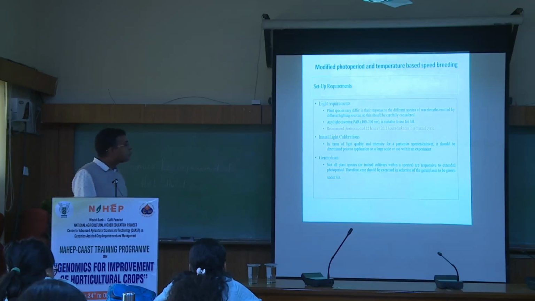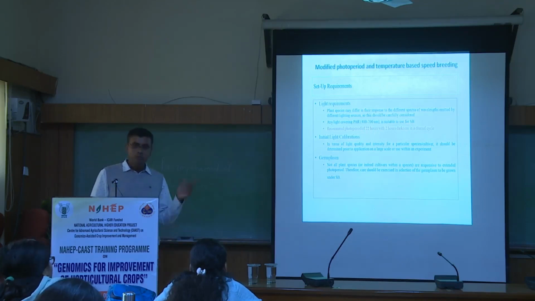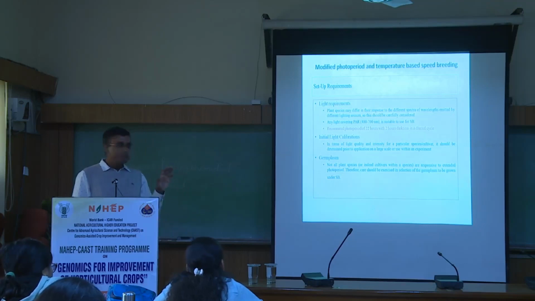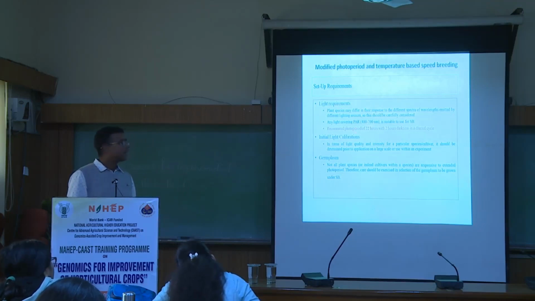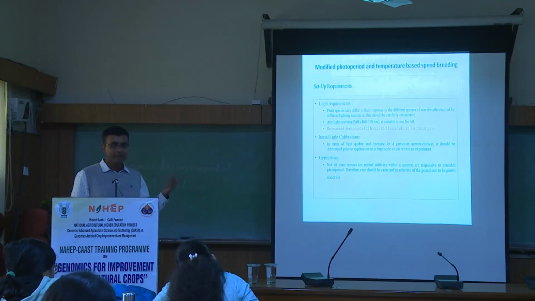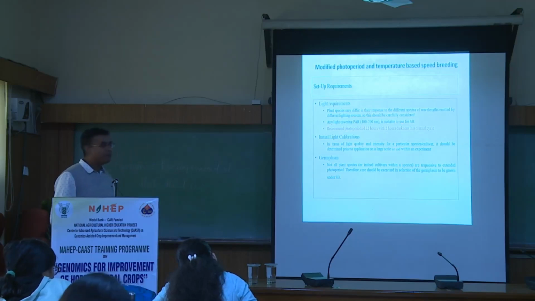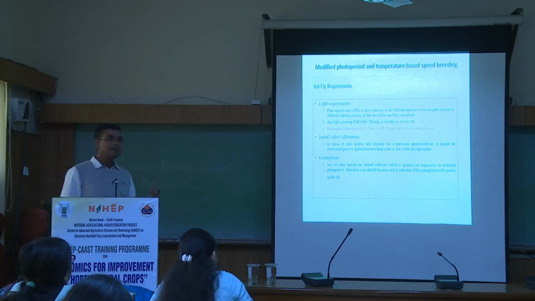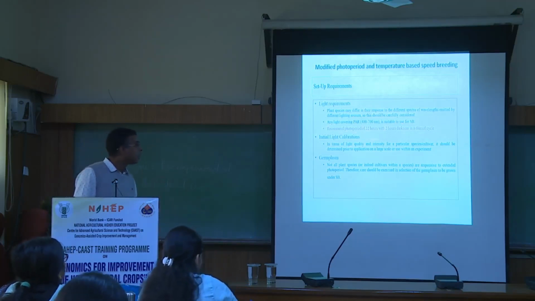So the most commonly used photoperiod, generally used in different grain crops, is 22 hours light and 2 hours dark. Because if we give 24 hours of continuous light, they may have some kind of deleterious effects. Plants also need a certain amount of dark, no? So this is the most commonly used treatment for any speed breeding cycle in different grain crops.